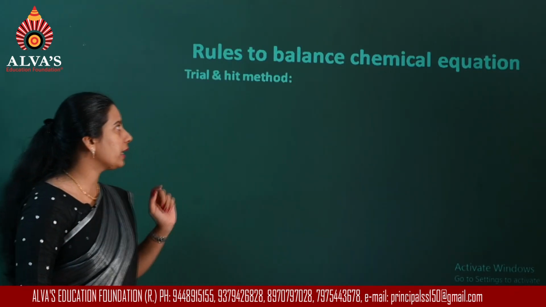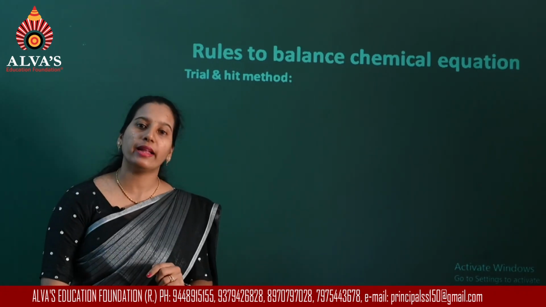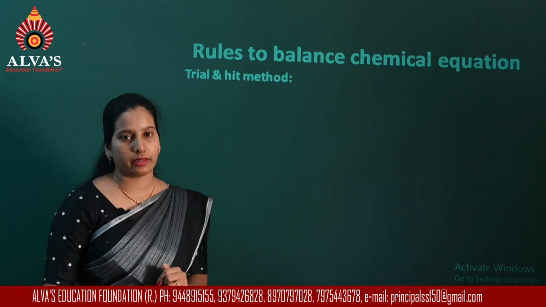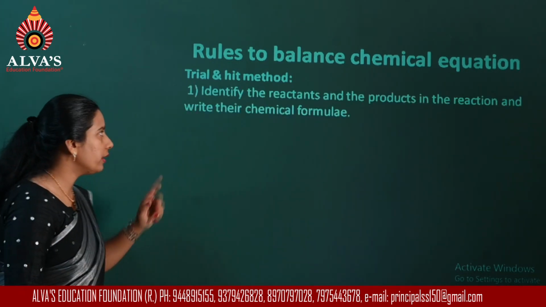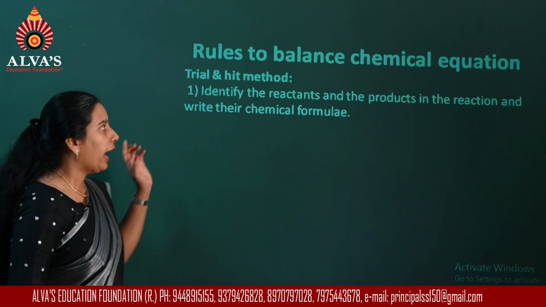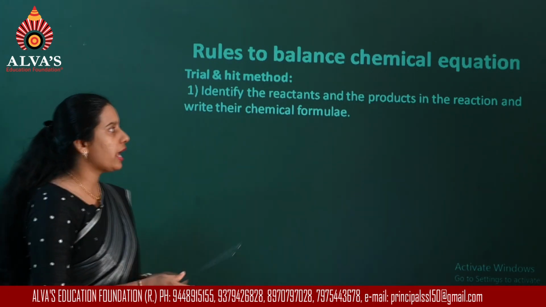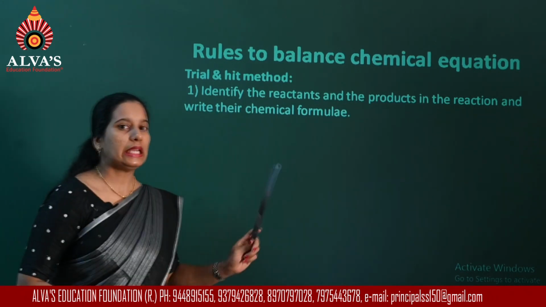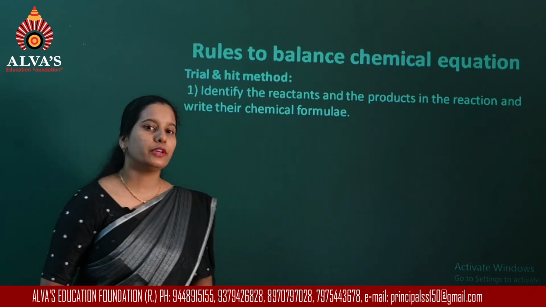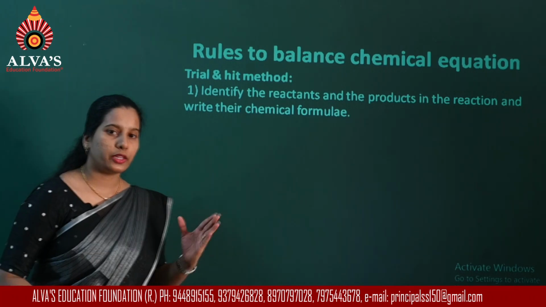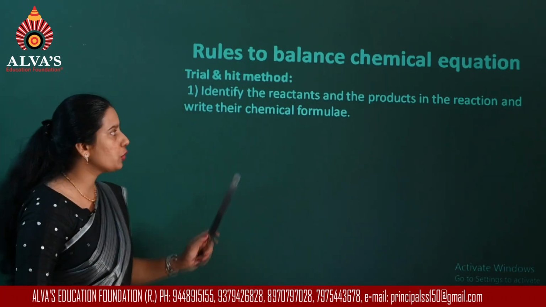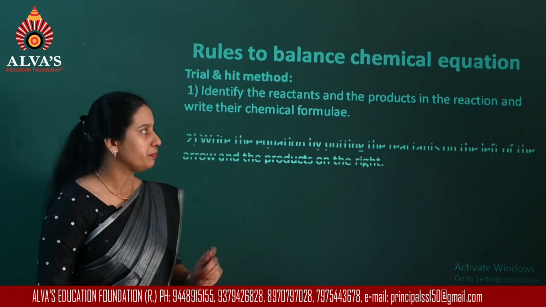Now to balance the chemical equation, there are different methods available. So one is the trial and error method. Now in this method, what you have to do is identify the reactants and the products in the reaction and write their chemical formulae. So first you should identify what are the reactants and what are the products, and you're supposed to write their formulas.